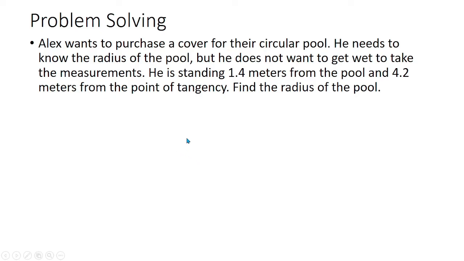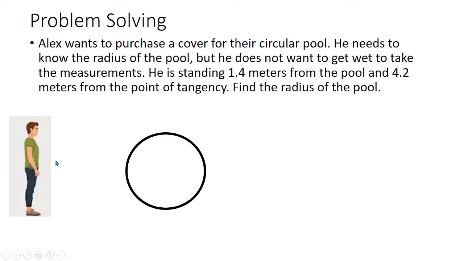Okay, so let's illustrate. So this is the circular pool, and then Alex is standing here, and he says that he is 1.4 meters from the pool. Ayan. So ito yung 1.4 meters from the pool. Then, he is also 4.2 meters from the point of tangent C. Meaning to say, that segment will be touching the circumference of the circle because it's a point of tangency.